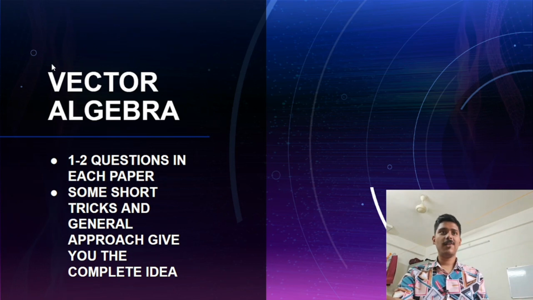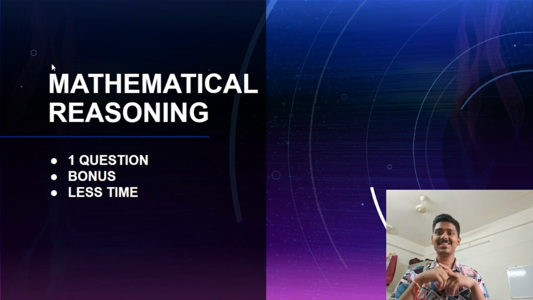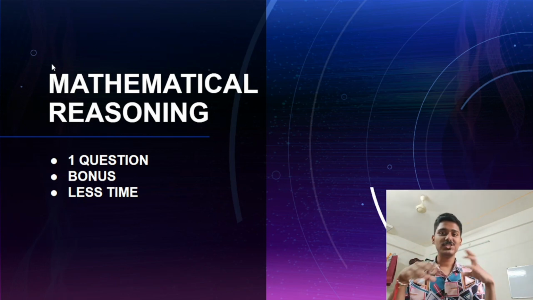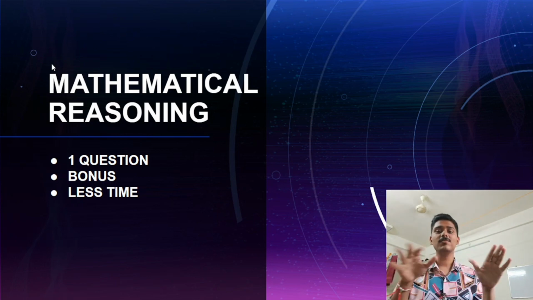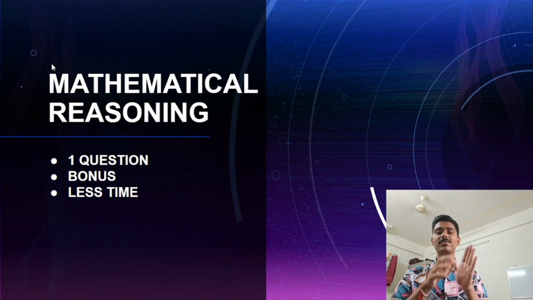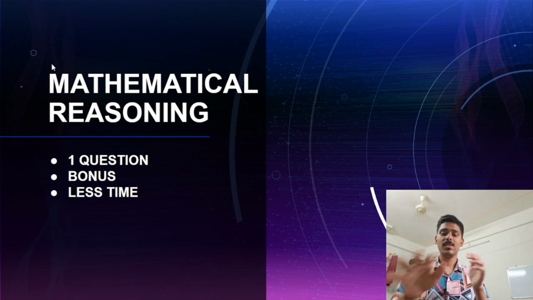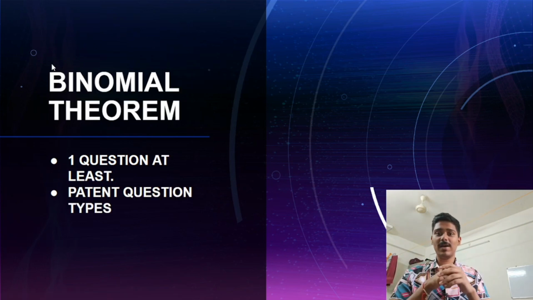So after vector algebra, in mathematical reasoning, one question will come. If you are not thorough with the chapter, don't worry. Have a look at one of the one shots on YouTube. They are very helpful and you are good to go. That one question is an easy kill, and you will have that chapter in your pocket in very little time. And then you have binomial theorem.